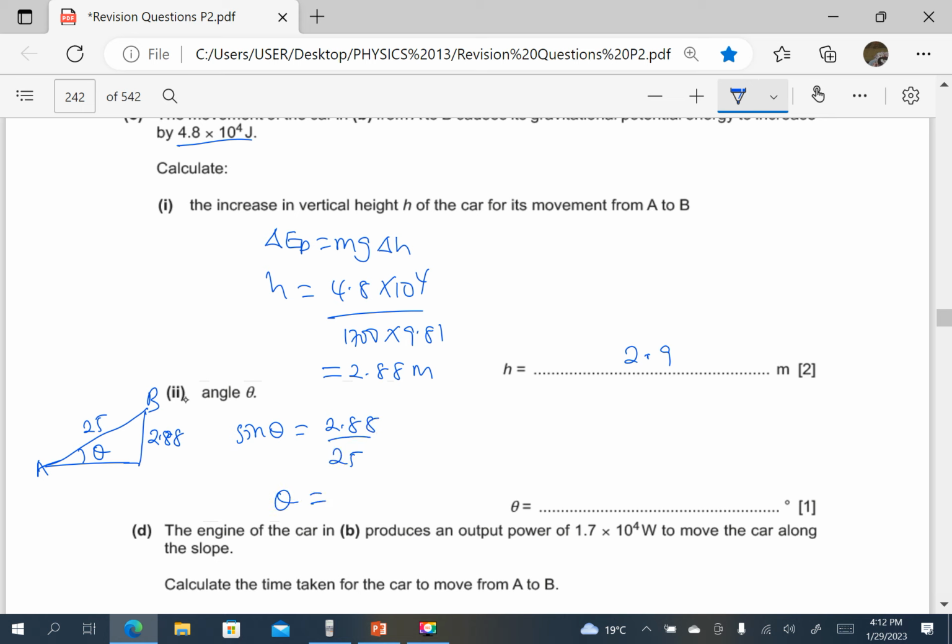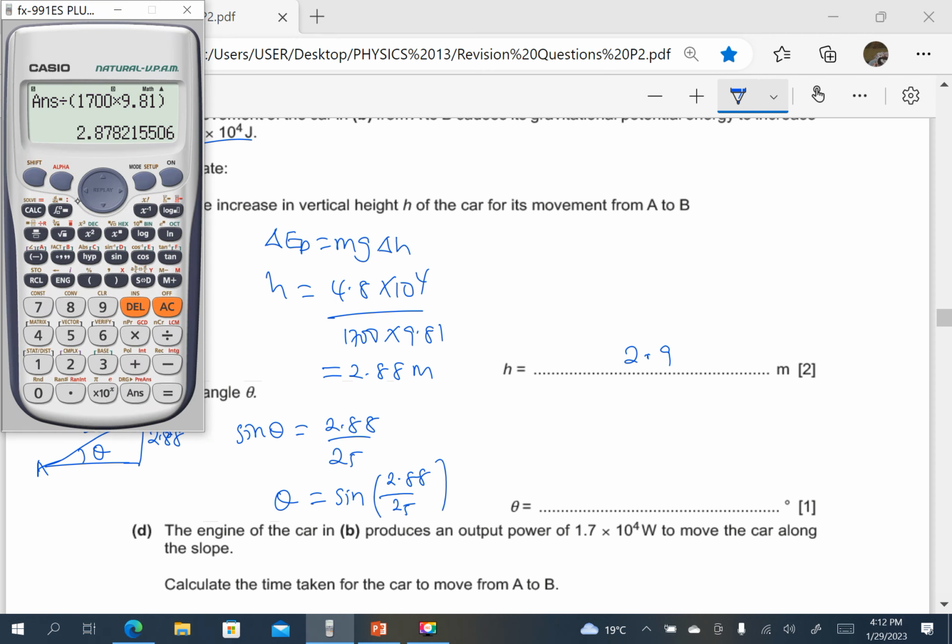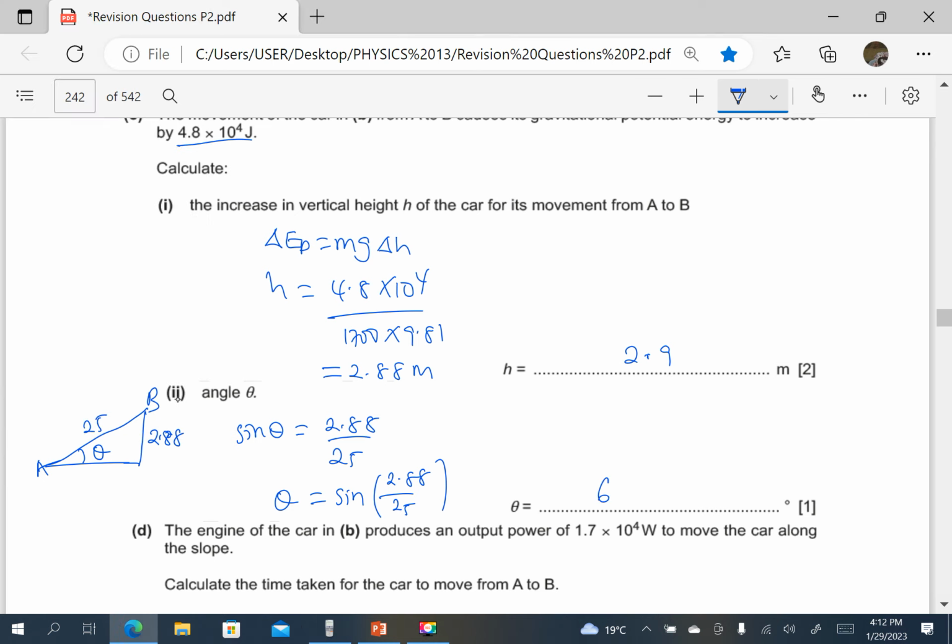So theta equals the sine inverse of 2.88 over 25. So shift sine inverse of 2.88 divided by 25. So that is 6.61 degrees.